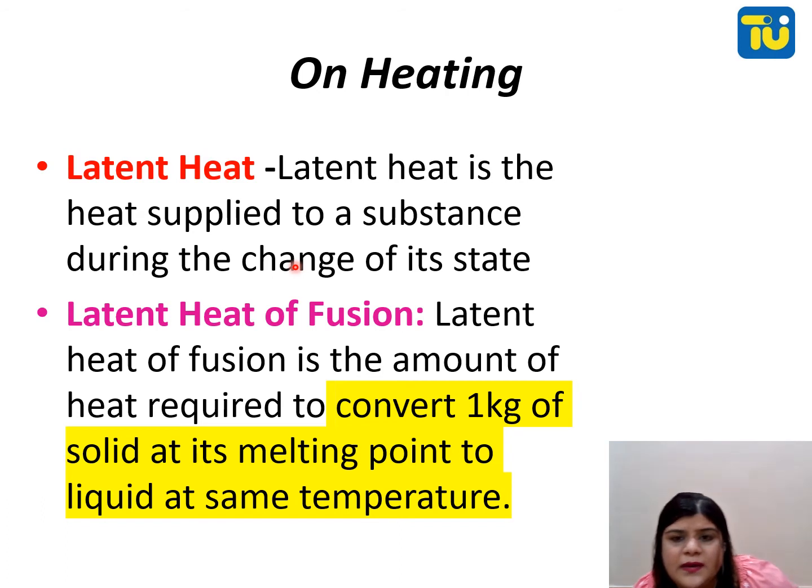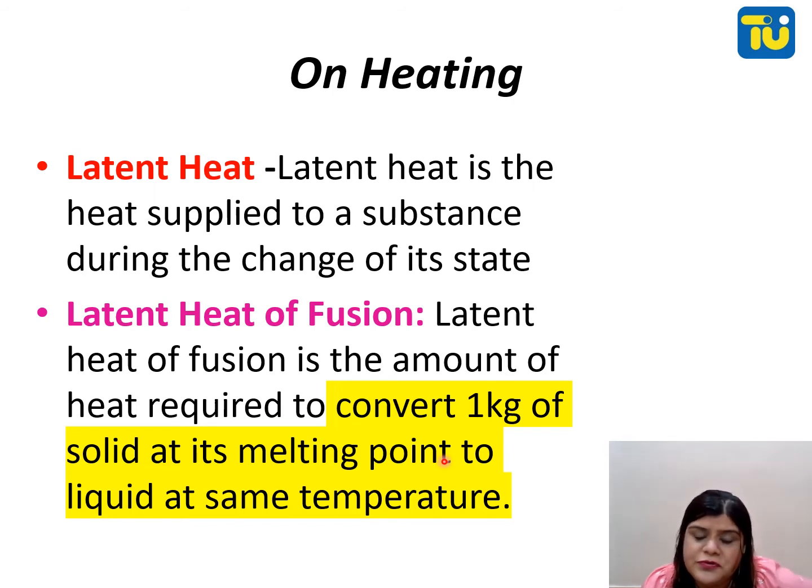Latent heat. Latent heat is the heat supplied to a substance during the change of its state. Latent heat is also known as hidden heat. Now, what is latent heat of fusion? Latent heat of fusion is the amount of heat required to convert 1 kg of solid at its melting point to liquid at the same temperature.